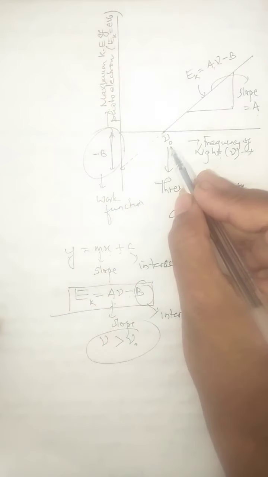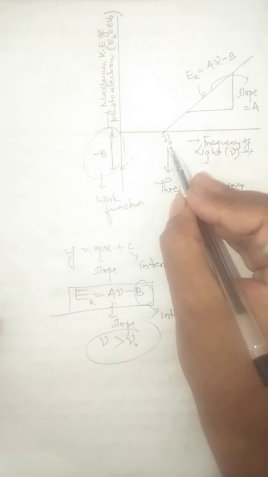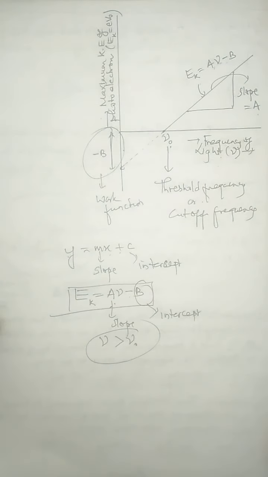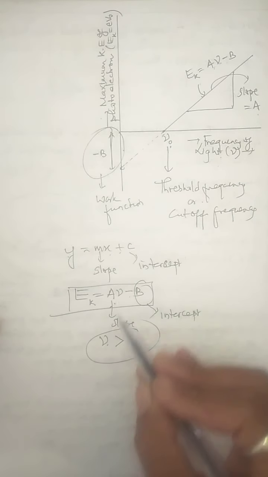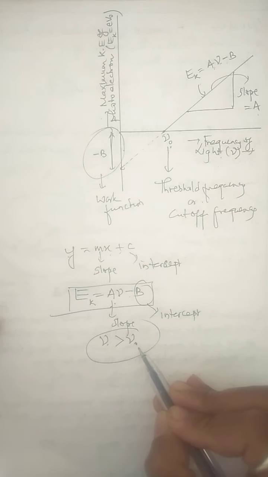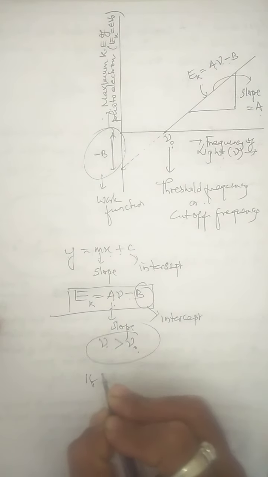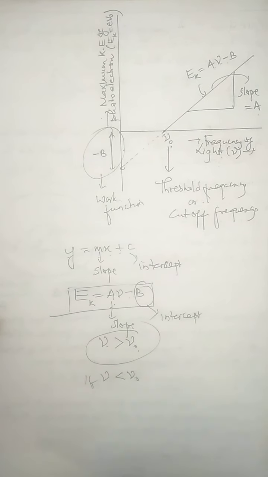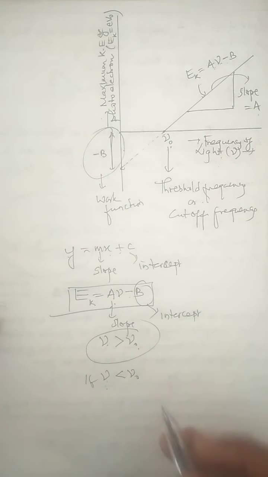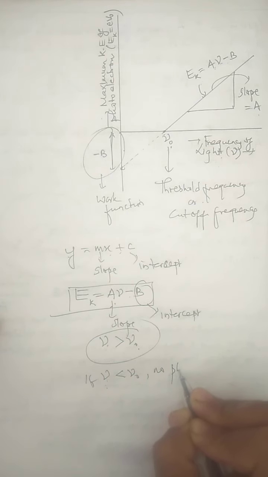But when the frequency of incident light is nu naught, that is called the threshold frequency, the electron just ejects from the metal plate, but it cannot reach the other plate. That's why for the photoelectric effect to be observed, the frequency of the incident light must be greater than the threshold frequency. This threshold frequency is also the lowest frequency which can just eject photoelectrons from the metal plate. So I can say that if the frequency of incident light is less than the threshold frequency, then no photoelectrons can be emitted.